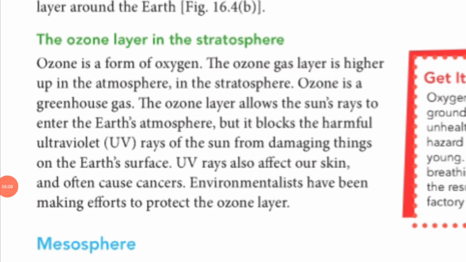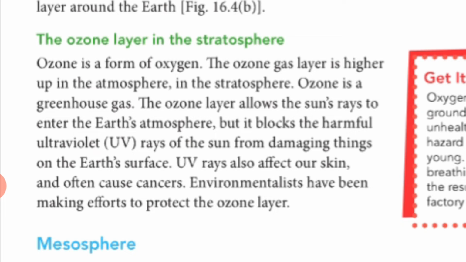Now let's discuss the ozone layer in the stratosphere. So guys, this is the second layer, the stratosphere. In this stratosphere there is the ozone layer, O3. How is it useful? When sun rays bring ultraviolet rays toward the surface of Earth, this ozone layer reflects them back. It does not allow the ultraviolet rays to pass to the surface of Earth.